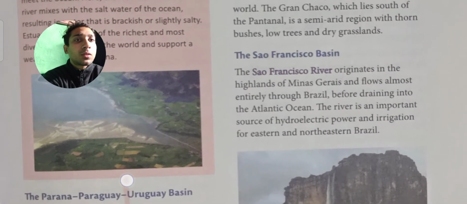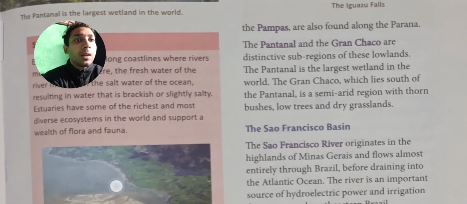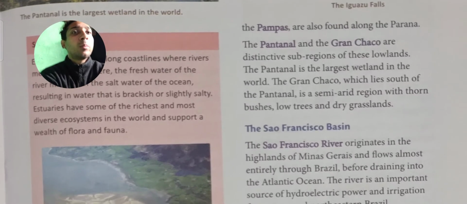The extensive grasslands called the Pampas are also found along the Parana, and the Pantanal and Gran Chaco are distinctive sub-regions of this lowland. The Pantanal is the largest wetland in the world. The Gran Chaco, which lies south of the Pantanal, is a semi-arid region with thorn bushes, low trees and dry grasslands. Means the Pampas is the greenery, and the Pantanal and Gran Chaco are subdivisions of this lowland.